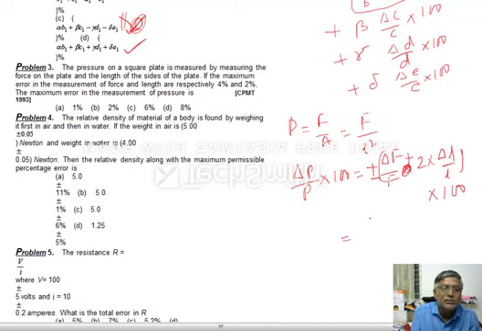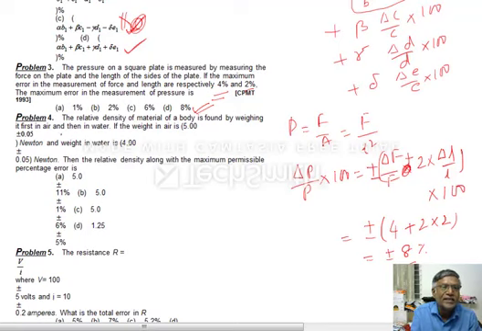So how much is the given percentage? Maximum percentage in force is 4% and this is 2% in length. So delta F by F into 100 is nothing but 4%. 2 into delta L by L into 100 is nothing but 2 into 2, that is plus or minus 8%. So what is the answer? Answer should be 8%.